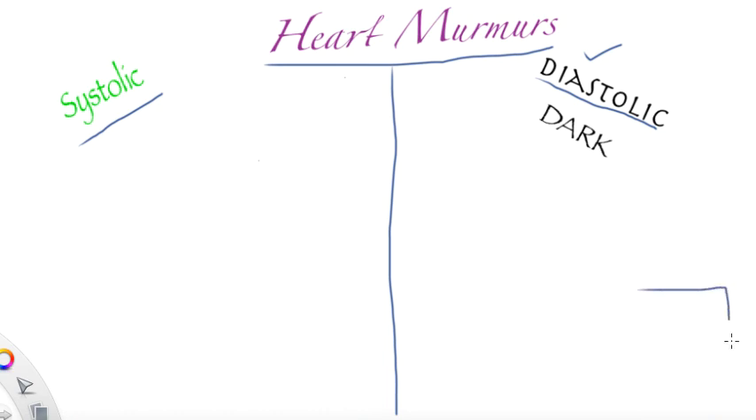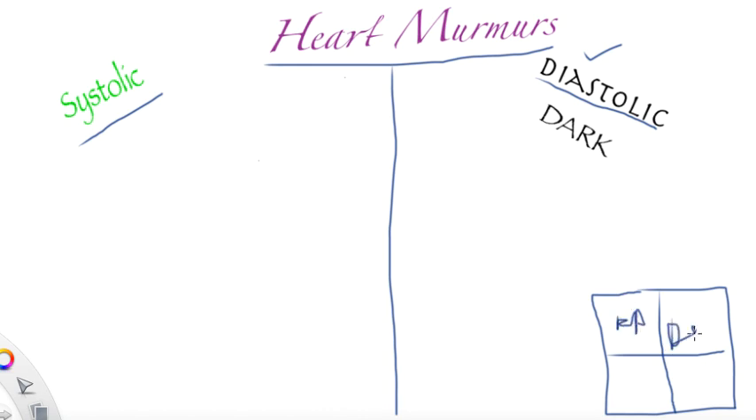Talking about basic anatomy of the heart, which is pretty important to learn about cardiac murmurs. The heart has four chambers, and everybody knows this is the right atrium, left atrium, right ventricle, and left ventricle. Here we have the tricuspid valve, here the pulmonary valve, here the mitral valve, and here the aortic valve.